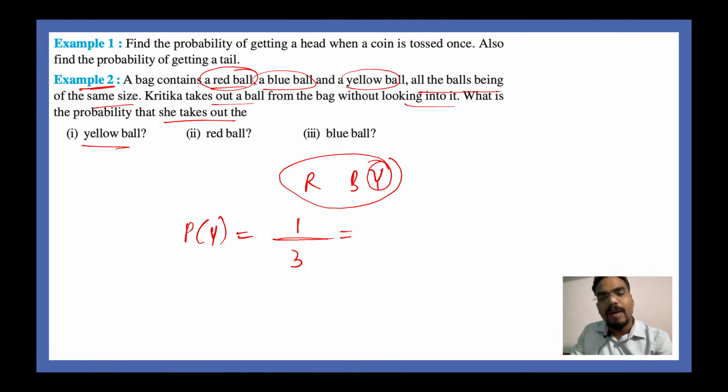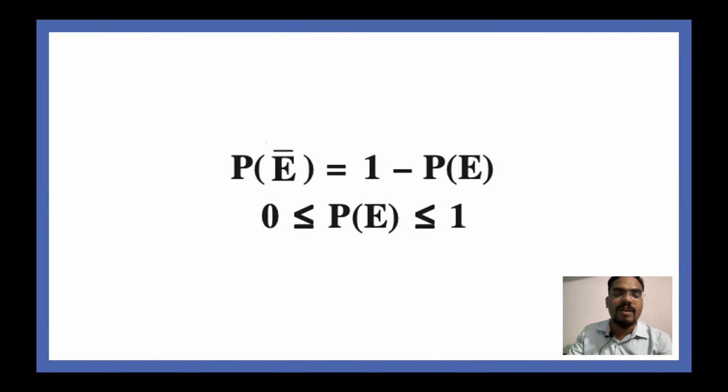And the same will be the probability for getting a red ball and the probability for getting a blue ball. So the probability is 33%, or you can say 0.33 is your probability. Next, moving on to the next part. Now this is a very interesting thing, guys. The total probability of all the events which are equally likely is equal to 1.